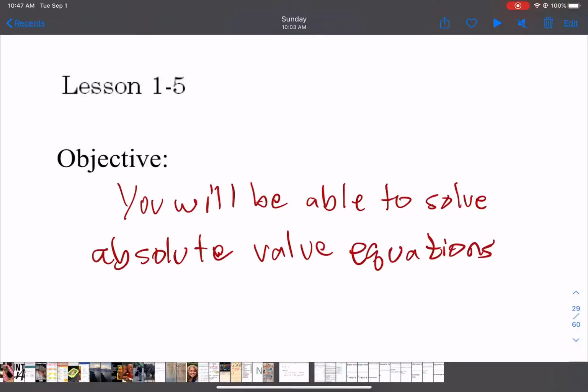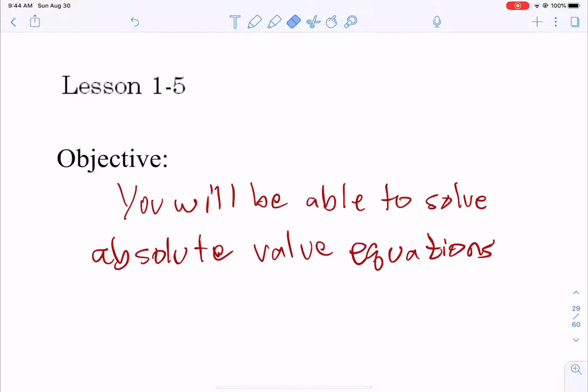So this is lesson 1.5. It is about solving absolute value equations. So hopefully after you watch this, that will be something you'll be able to do. Now, most Algebra 1 teachers will go over this, so this shouldn't be new. This should be something of a review. So let's get going.